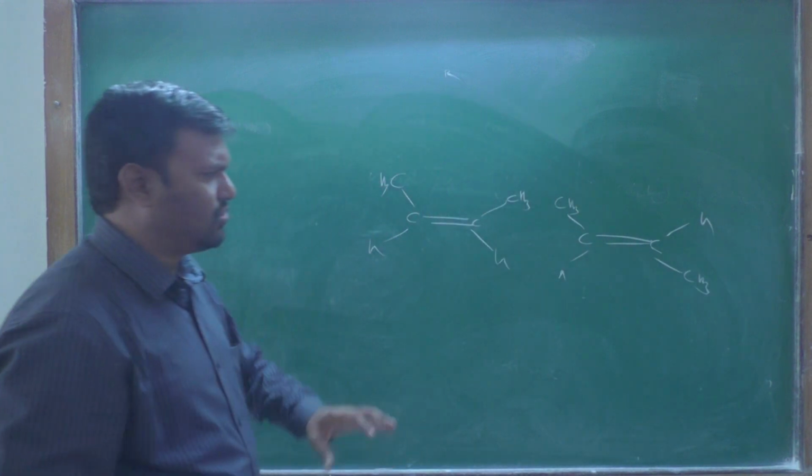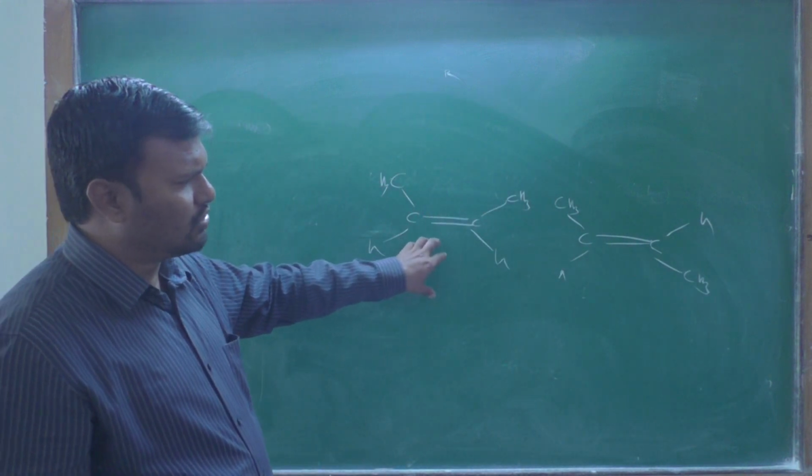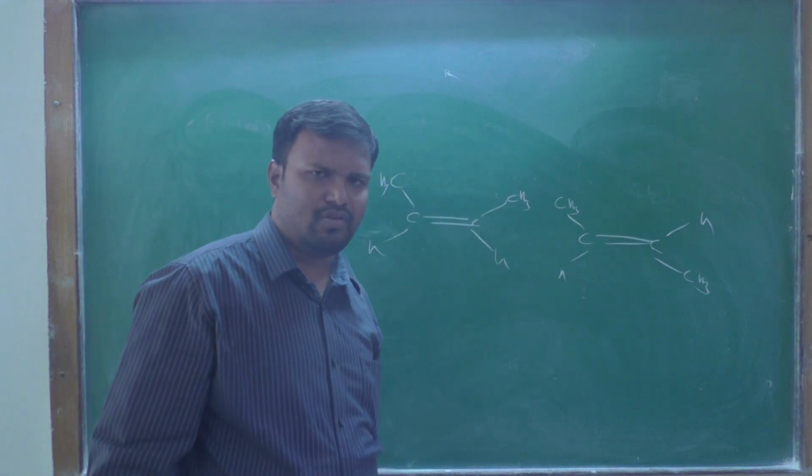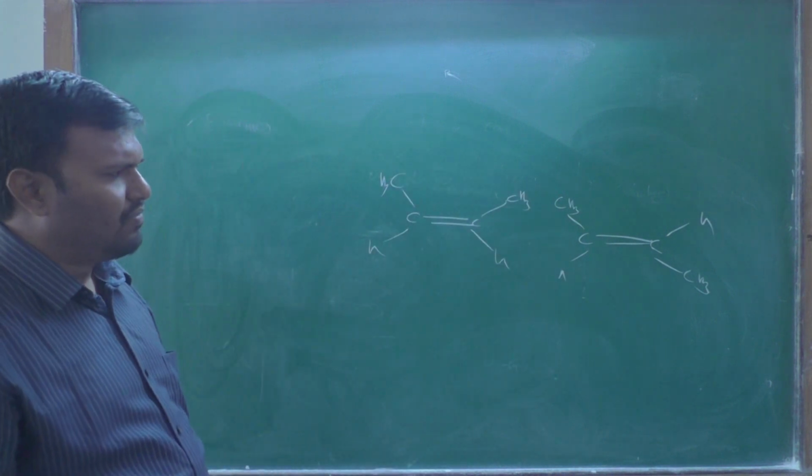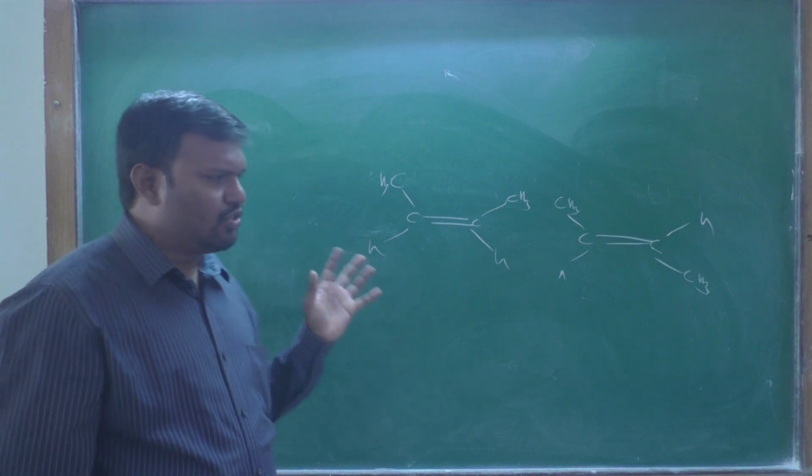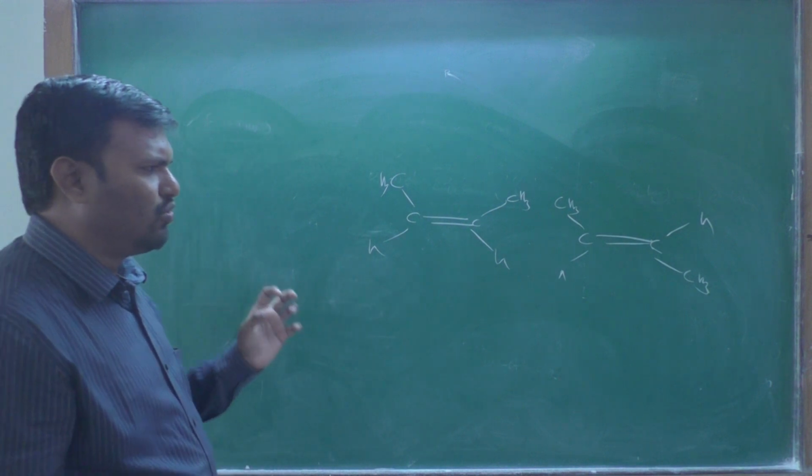The first molecule is not a mirror image of the second molecule, and it is chiral, therefore these two molecules are diastereomers to each other.